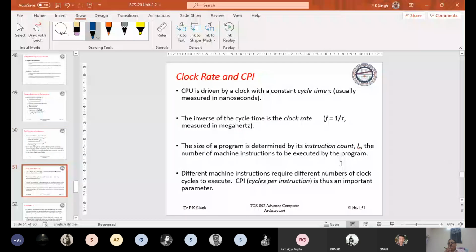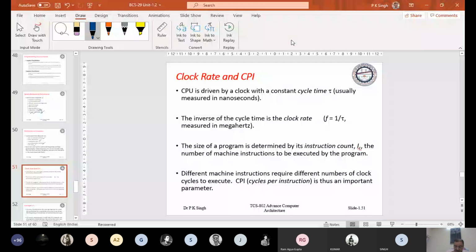Now, how do we compute the performance? As you know, each and every processor is driven by a clock. You have the operating frequency. I have told you what the actual frequency and the logical frequency are during the discussion of the evolution of the Pentium processor.